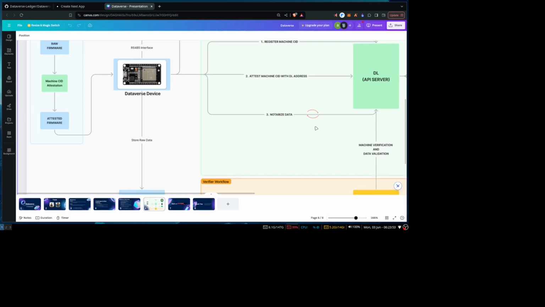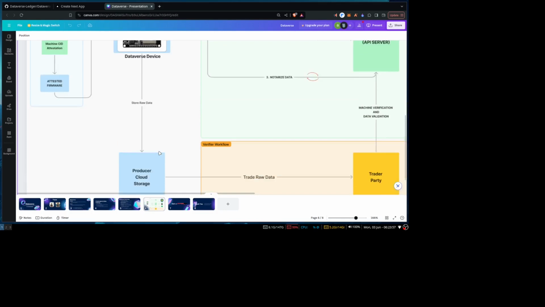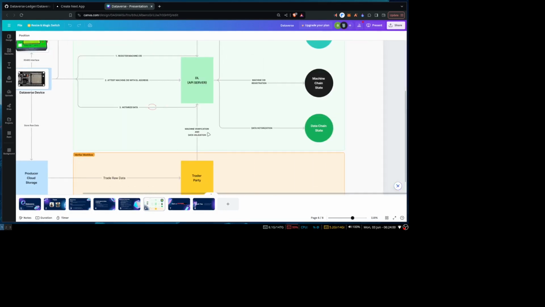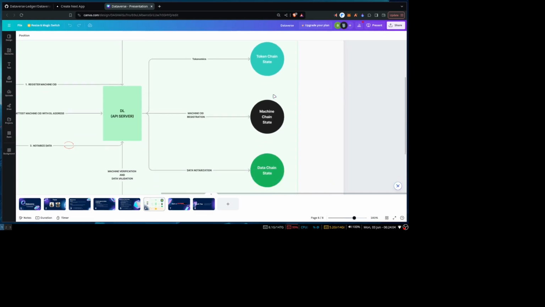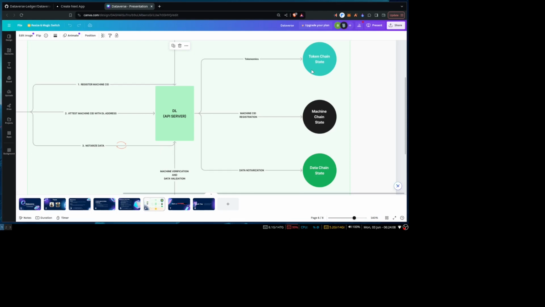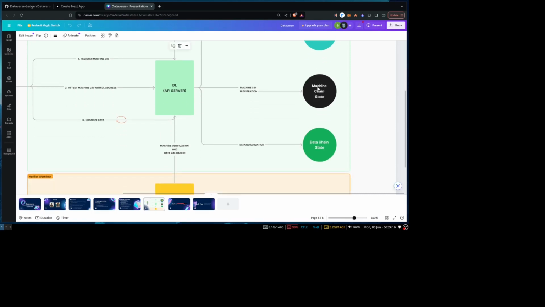So the data notarization is very lightweight, where you have only one CID, right? So now the data is locked. Cool. So here we have three chain states. The first one is for tokenomics. Basically, when you trade the data, you send tokens to another company, right? This is a native token VM implementation that is already done by Hyper SDK, right?